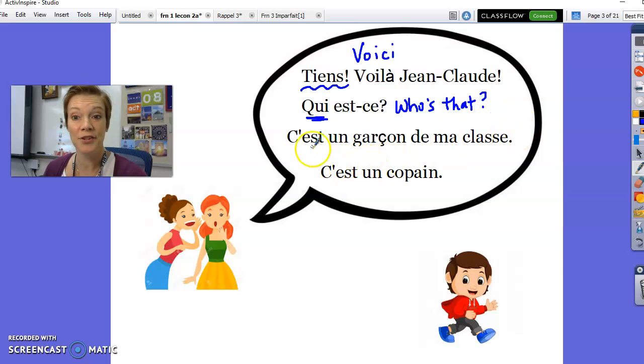And then her friend answers, c'est un garçon de ma classe. Well, we already know un garçon. C'est is like saying that, that is. C'est un garçon de ma classe. That's a boy from my class. I bet you could guess the word class. And then she says, c'est un copain. Do you remember what un copain is from the previous page? A friend. C'est un copain. That's a friend. Let's see another conversation.